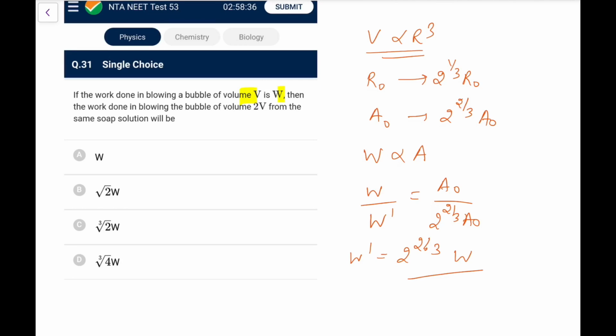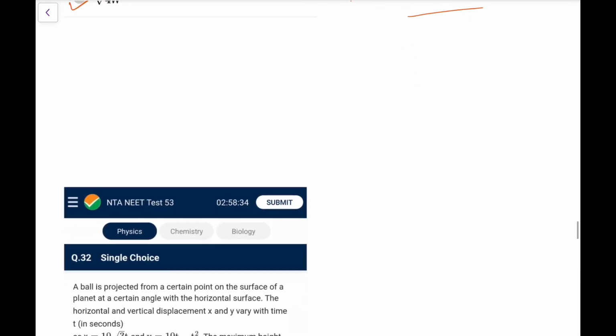So looking at the options, yes, this will be like this, because 2 square is 4, so 4 to the power 1/3, that is 4 to the power 1 by 3 into W. So you can do this.